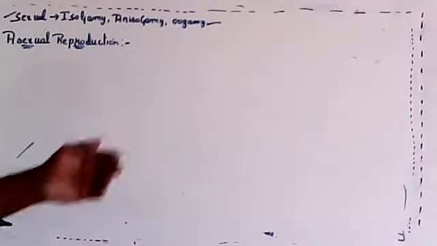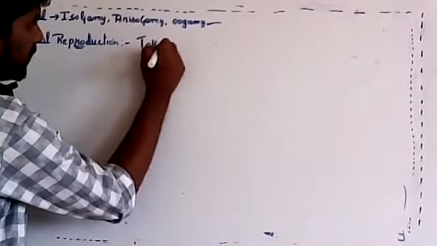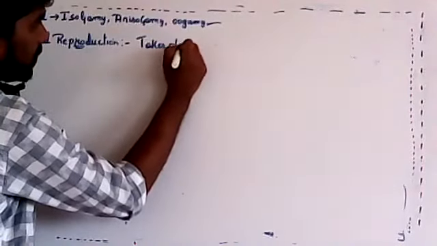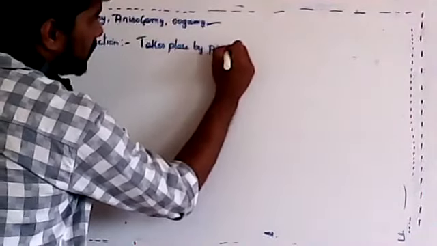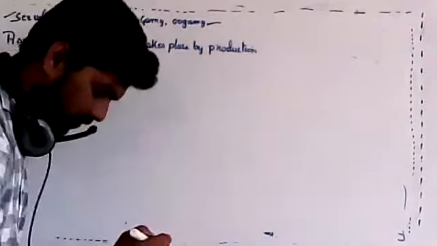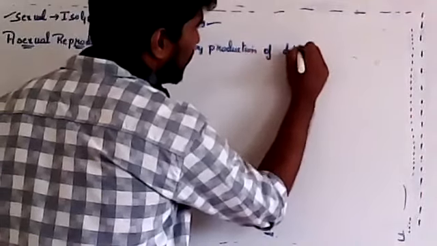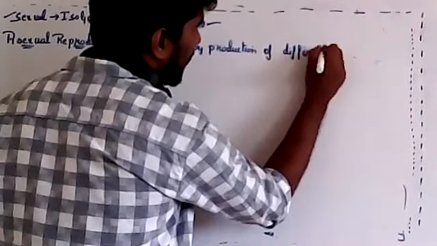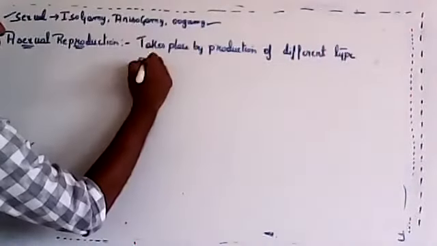So asexual reproduction takes place by production of different types of spores.